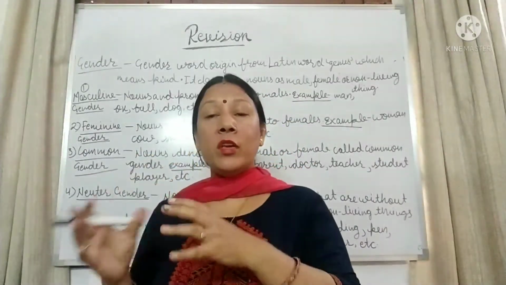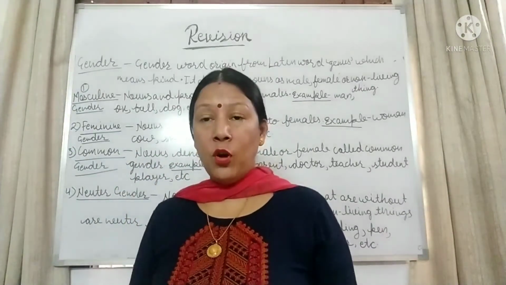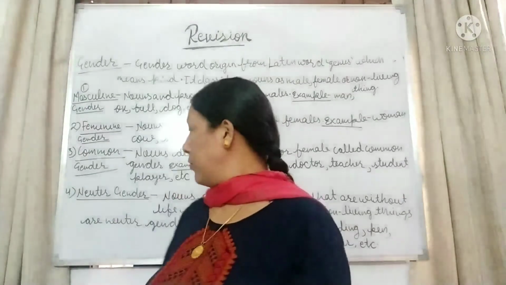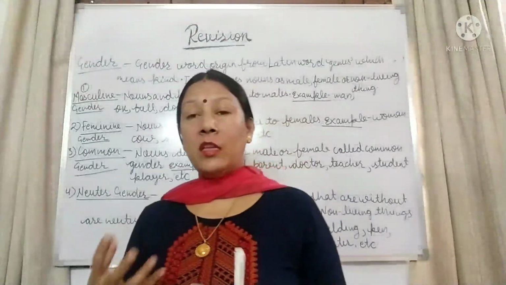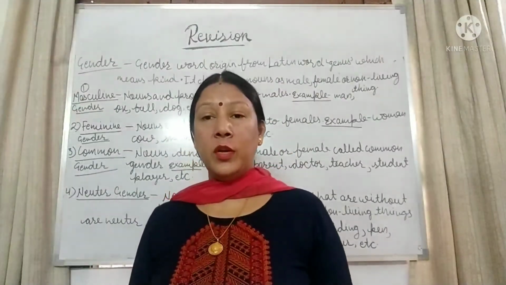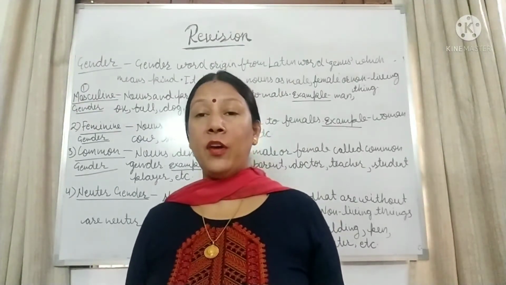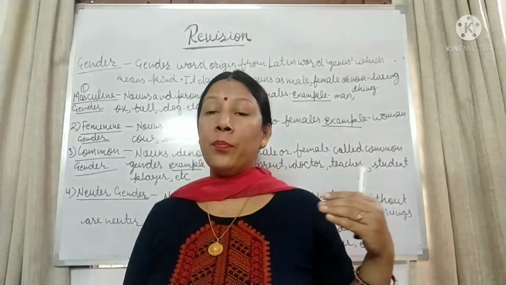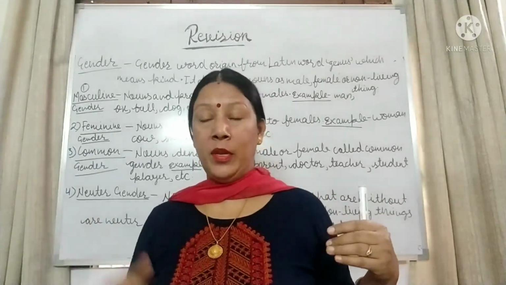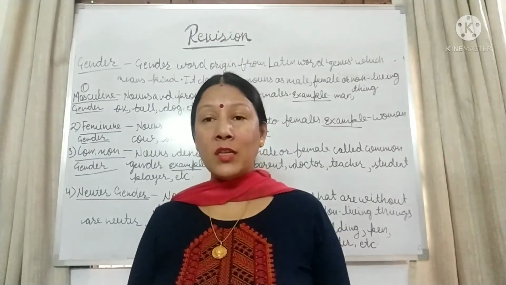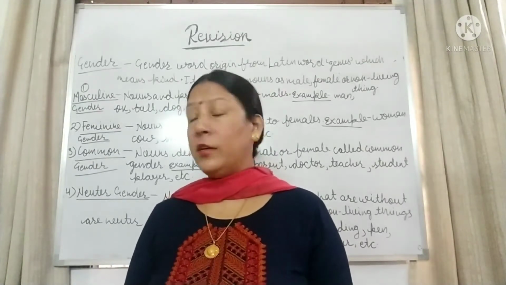By the word we cannot identify for whom this noun is used, like parent, friend, doctor, engineer, teacher, student, player. By these words we can't identify whether the word is used for male or female. So these nouns and pronouns are called common gender.